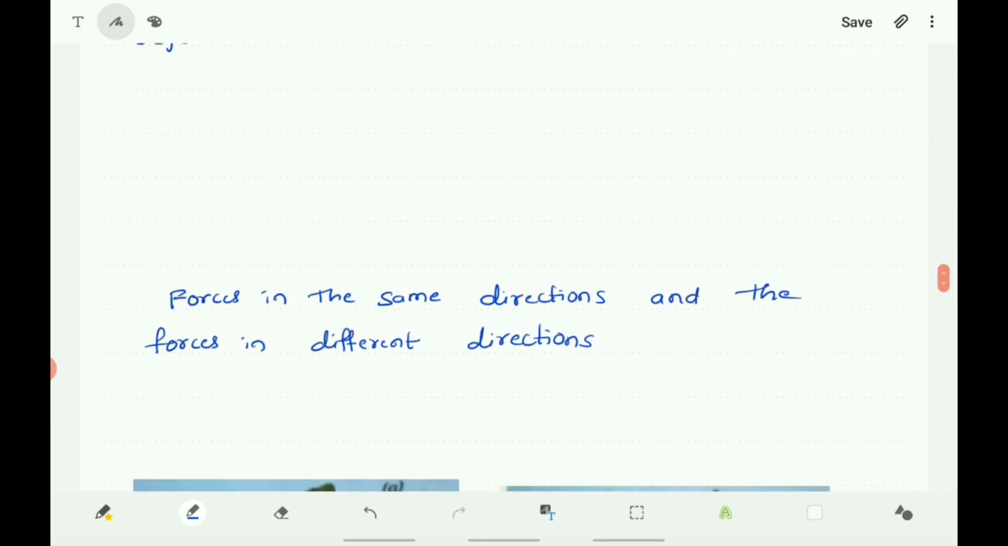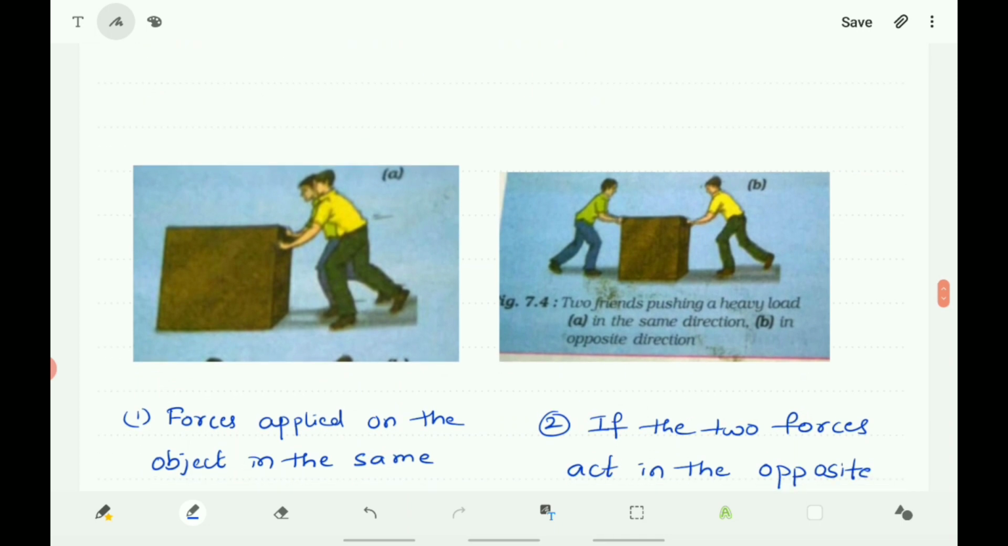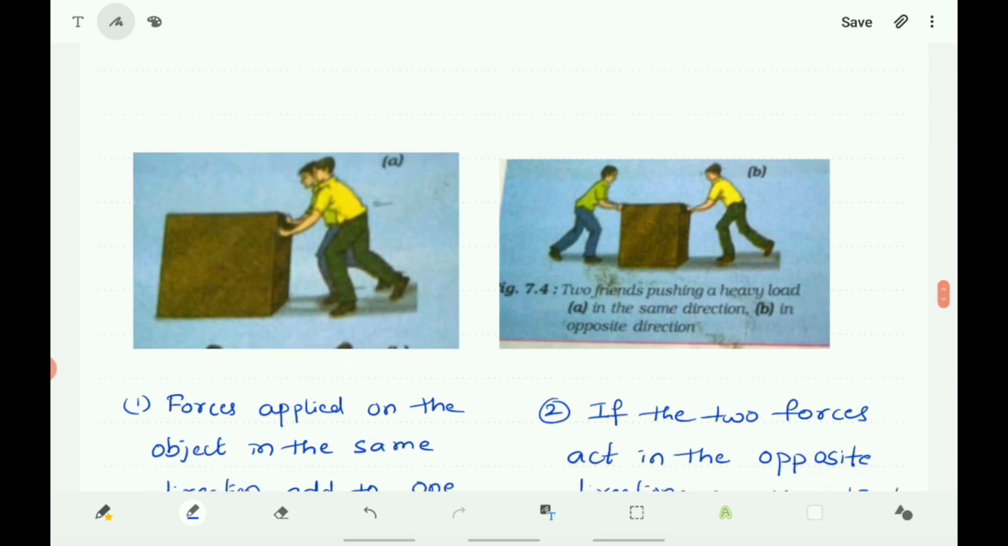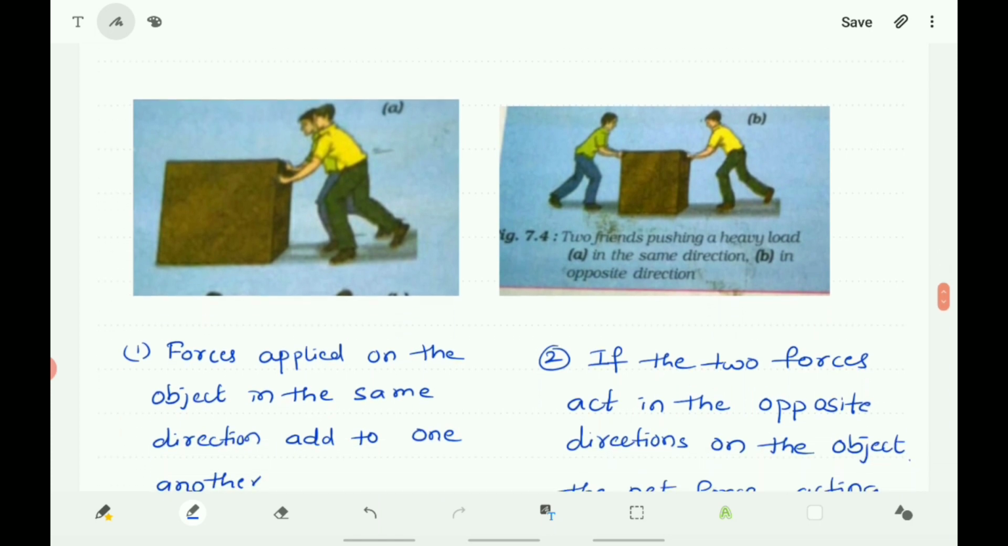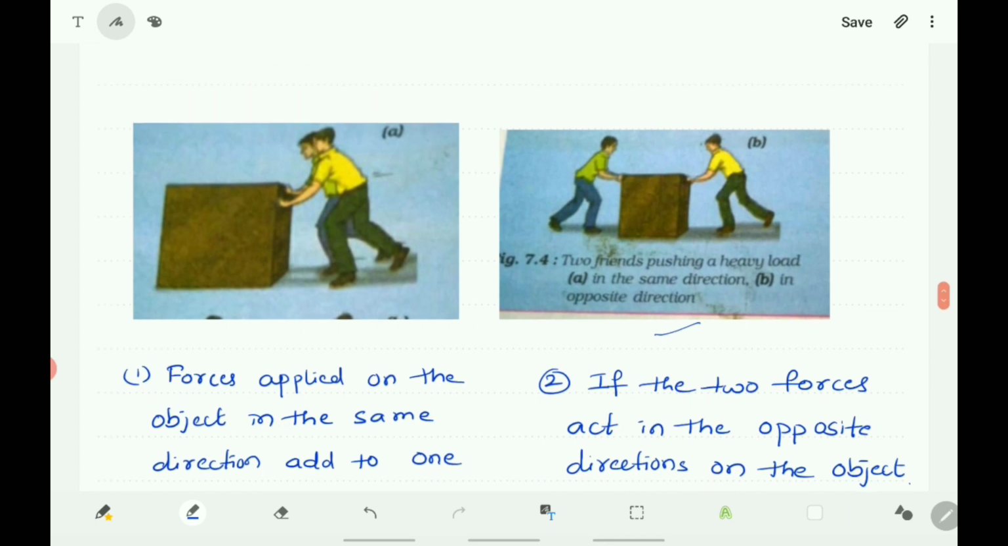Now, the forces may be in the same direction, and they may be in different directions. So, let us observe the figure here. See the two persons. They are trying to push the objects, and both of them are applying the force in the same direction. And in the second case, here the two persons are applying the force on the same object but in the opposite direction.